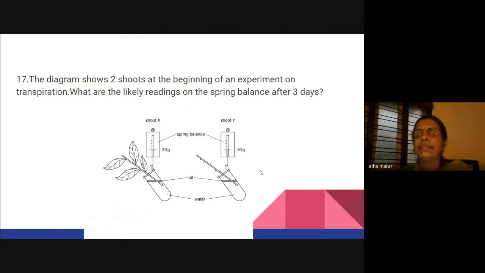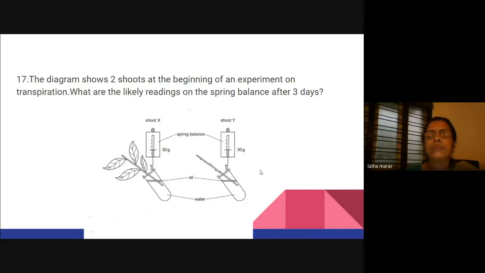But when I analyzed it, what I thought is, since the leaves are not getting any water, they are not able to transpire also, because they are already aiding the experiment on transpiration. So when they are not losing any water, the initial weight in the beginning and the end may remain the same. That is the conclusion I got.